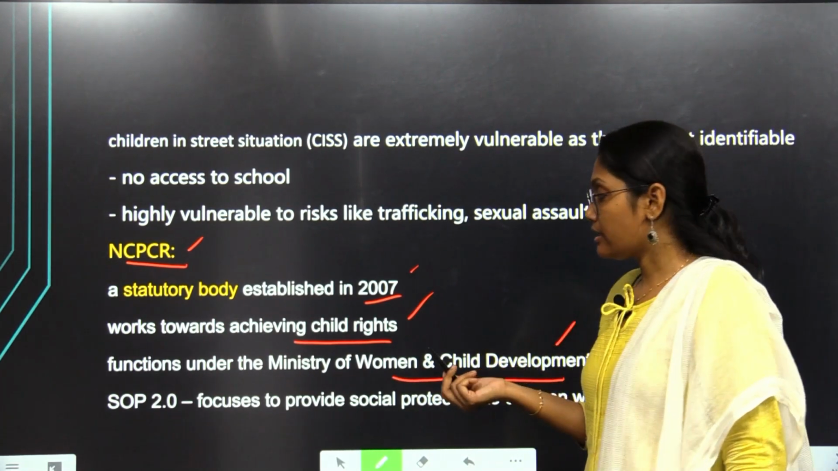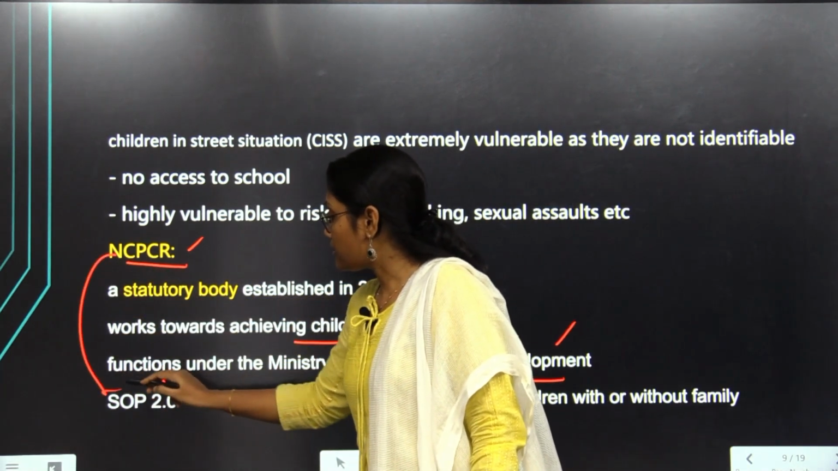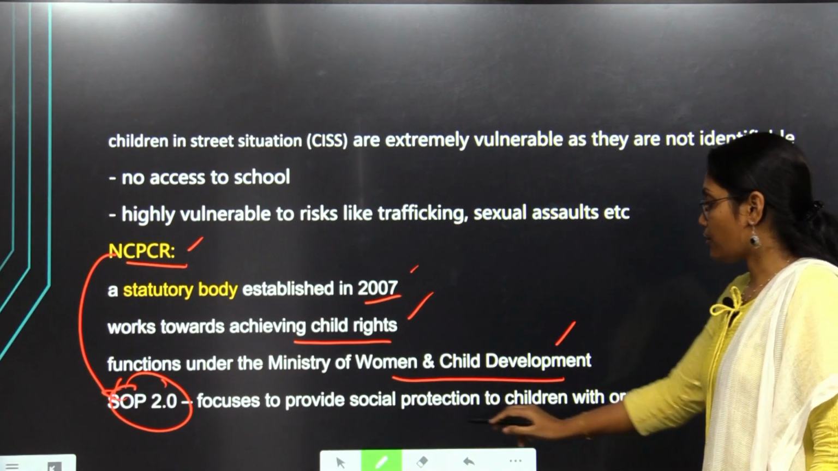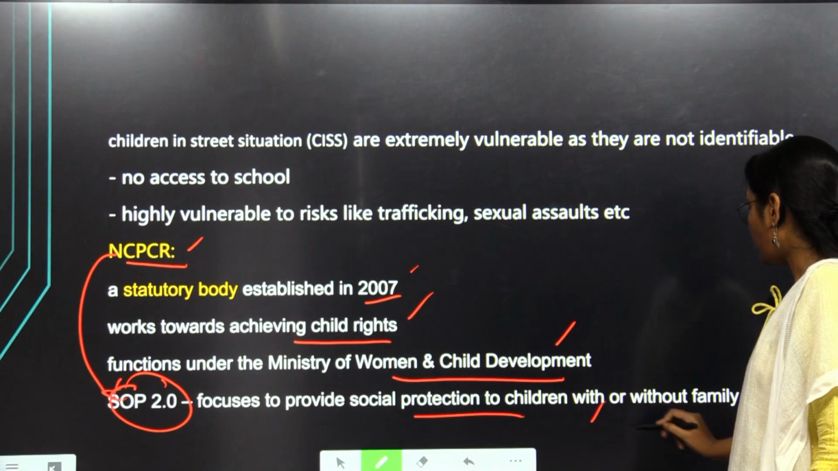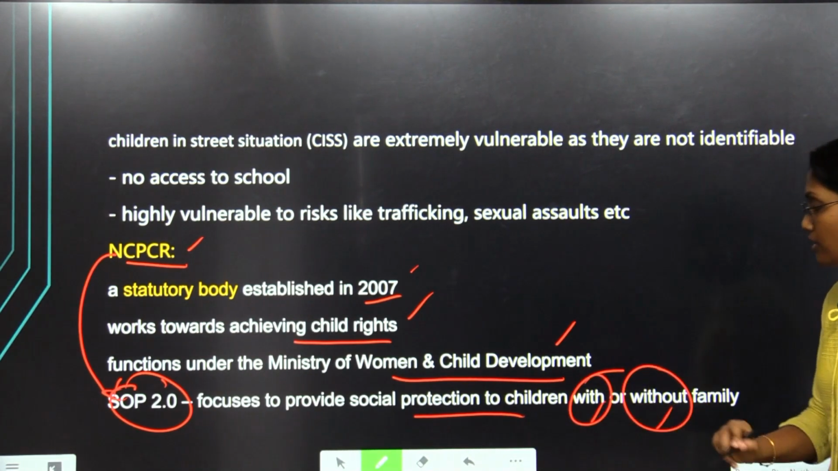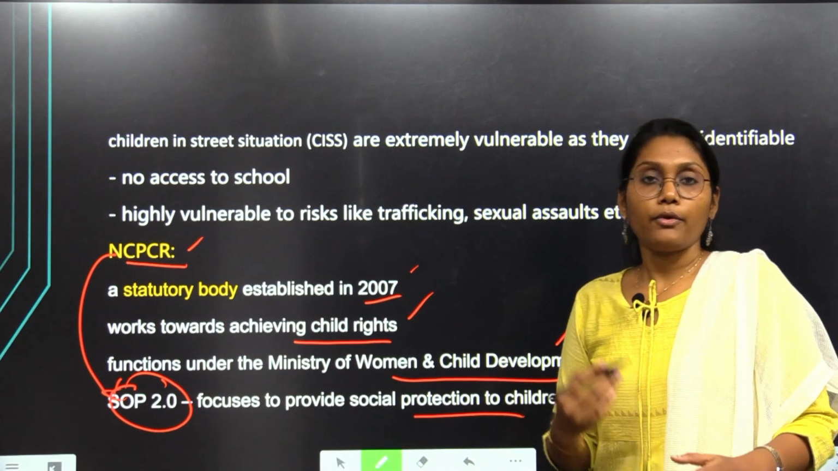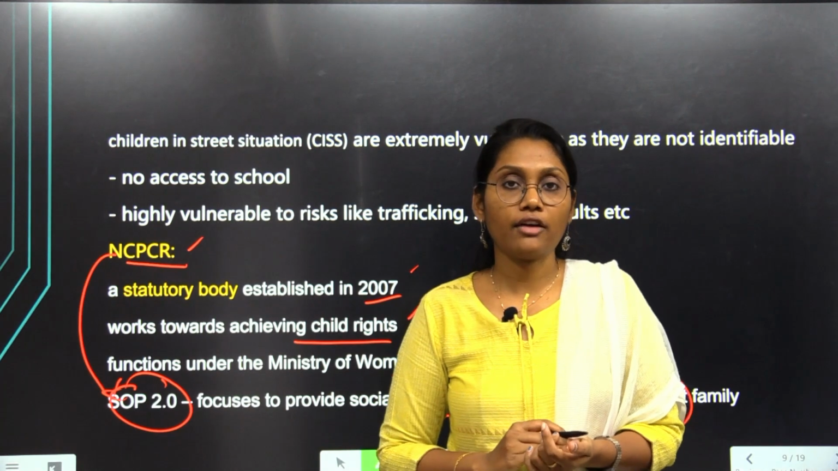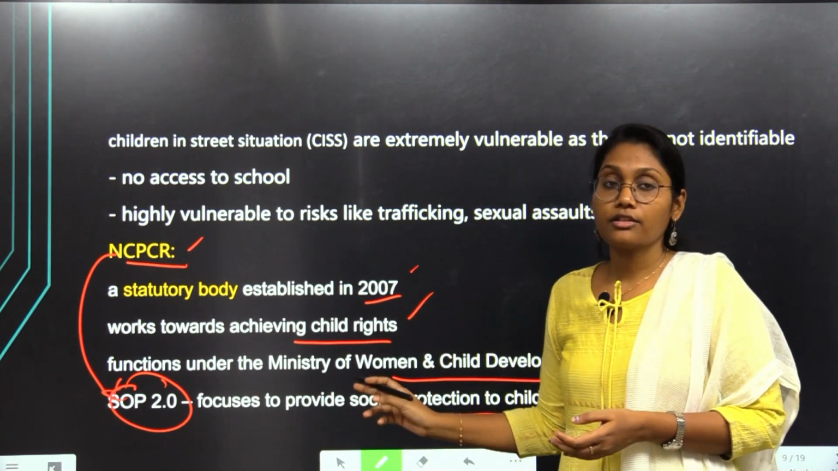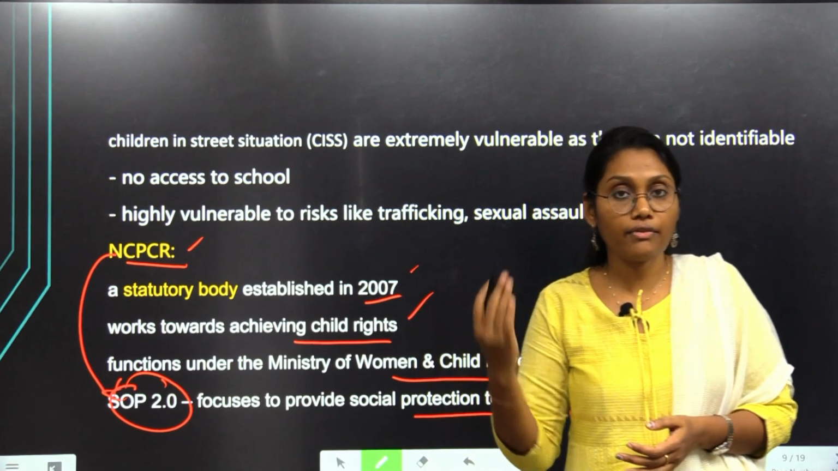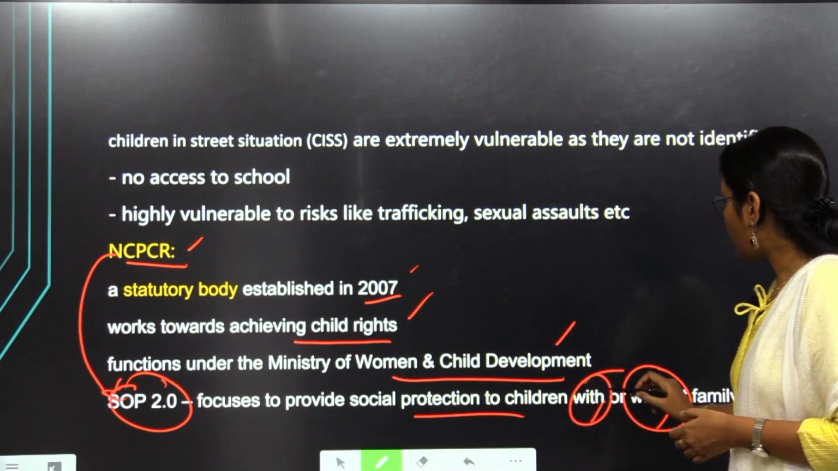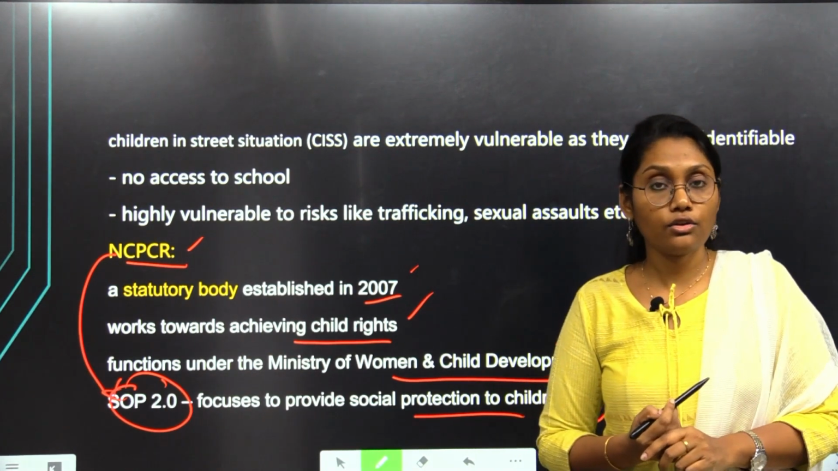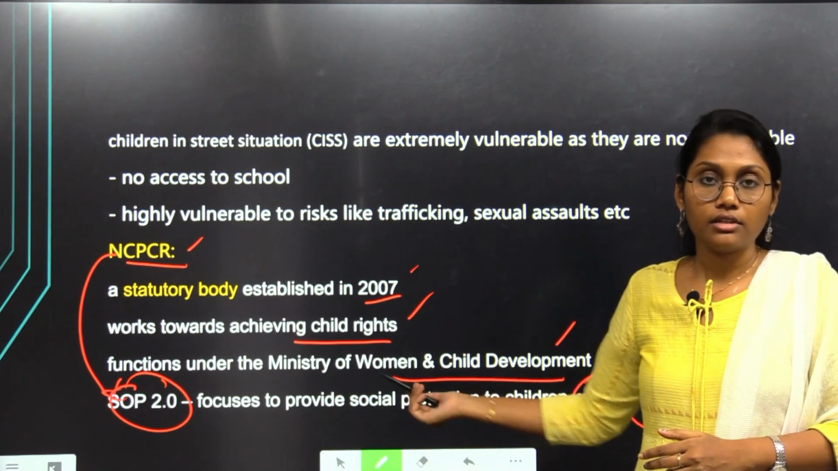As we have seen earlier, the NCPCR developed a program called SOP 2.0 that focuses on providing special protection to children with or without family. It is important. We think that it will provide safeguards to those children who are orphans, who do not have a family. But here it considers those children who have a family also. Why? Because if they are in poor and vulnerable conditions, those children also have to be protected by such initiatives.